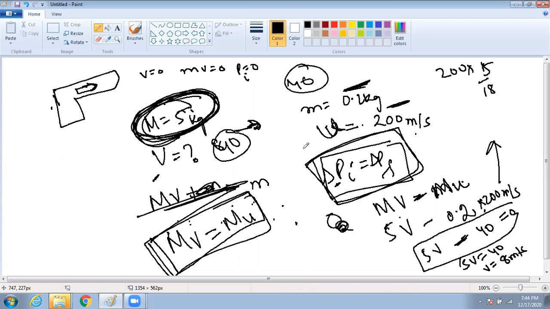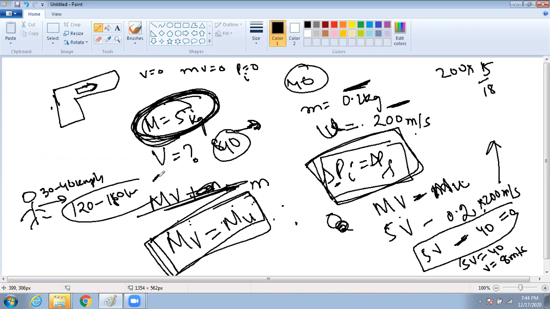Yes, sir. You see the bowler. I have another example. The bowler is running. Bowler can run in how much speed? Maximum 30 to 40 kilometer per hour or not? But when he releases the ball, the ball goes at what speed? 120 to 160, 150 kilometer per hour. Yes or no?